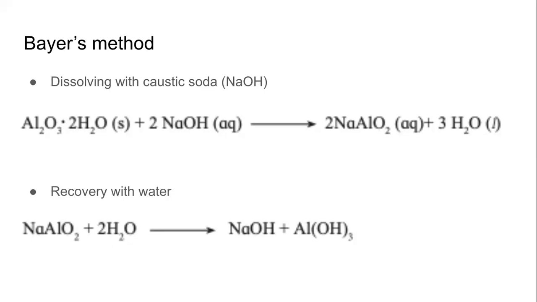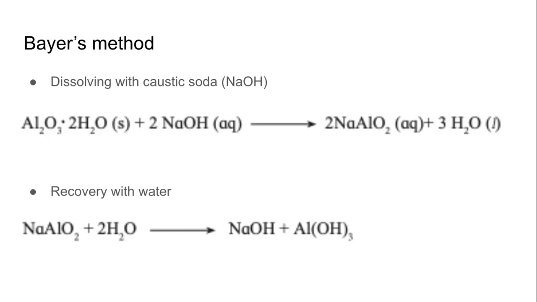When we dissolve the ore in the caustic soda, which is an aqueous solution, there is a chemical reaction which forms sodium aluminate, NaAlO2.